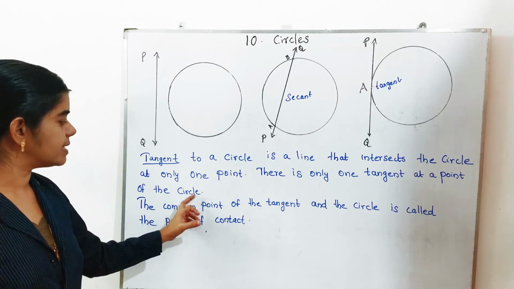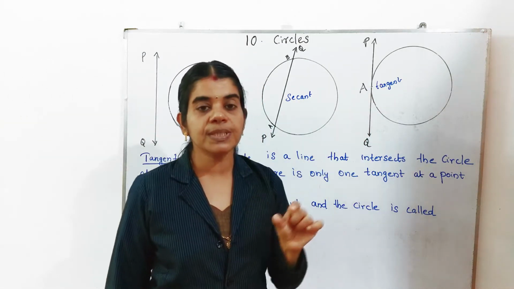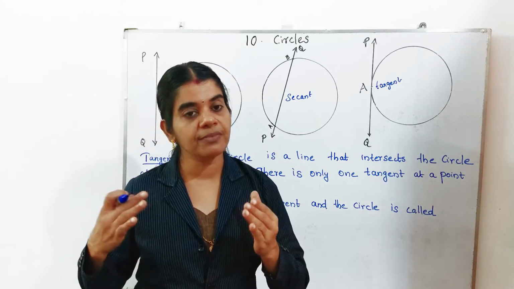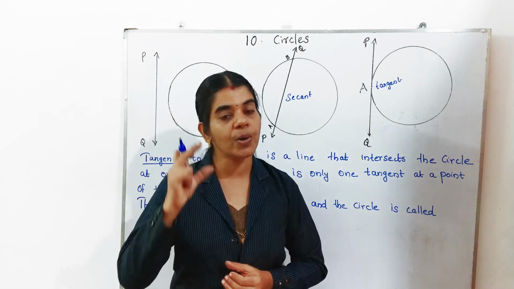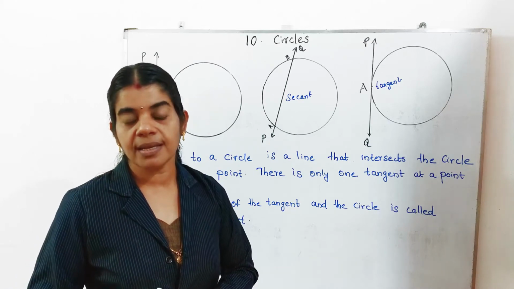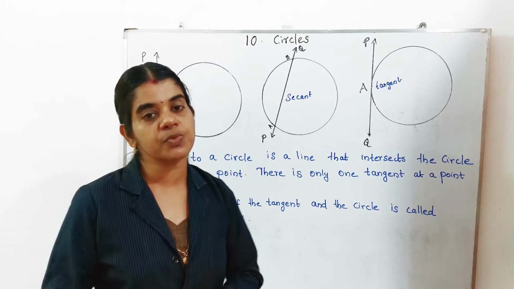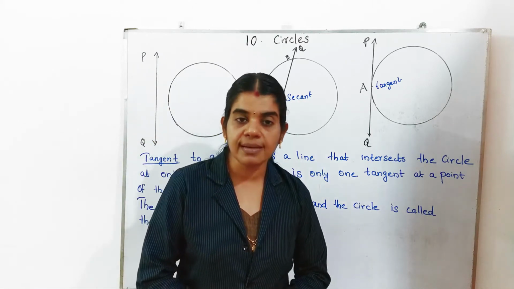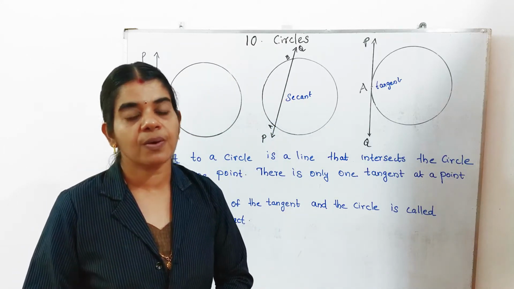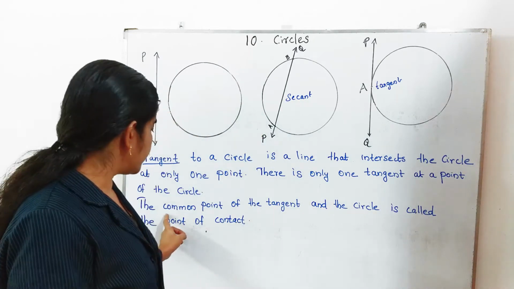There is only one tangent at a point of a circle. If you are considering only one point of a circle, through that point we can draw only one tangent. In a circle, we can draw infinitely many tangents, because we can take many points on the circle and through all those points we can draw tangents. But if you are considering only a single point on the circle, through that point we can draw only one tangent.